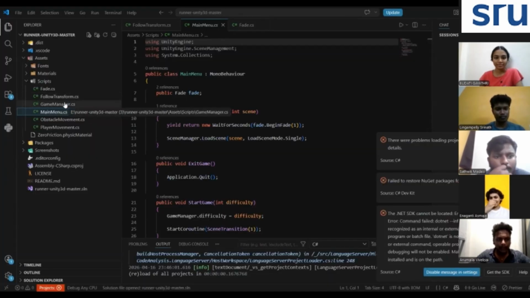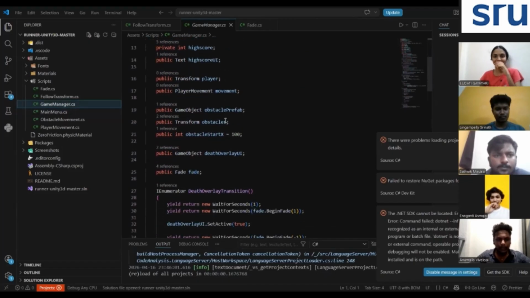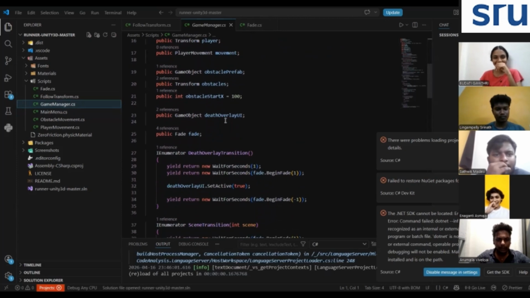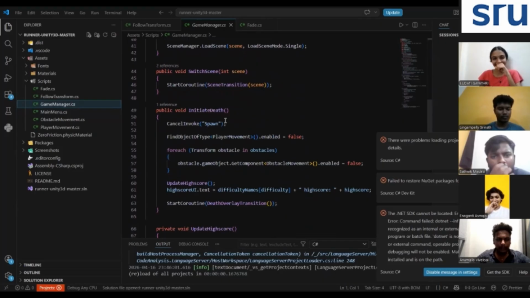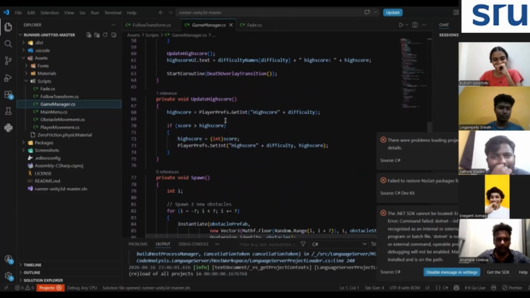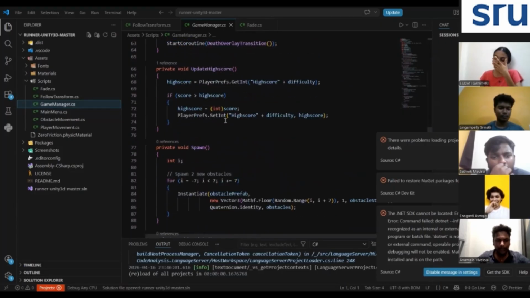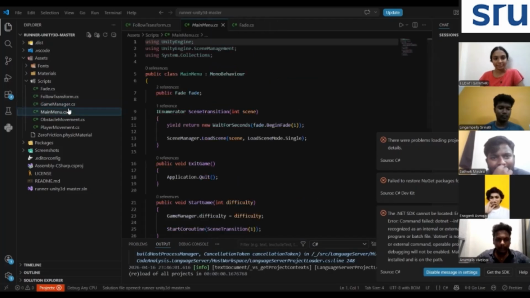For jumping, we trigger on the spacebar press. We use a small ground check with a raycast so the player cannot double jump in the air. We also include left-right lane movement with arrow keys using transform position, vector left, and lane distance for a smooth side step. All of this runs in a clean state machine, so the code remains reliable and the controls feel responsive, exactly what we wanted for an endless runner.